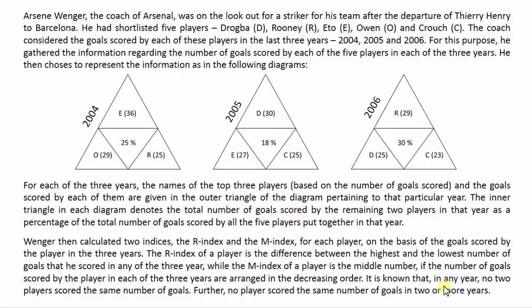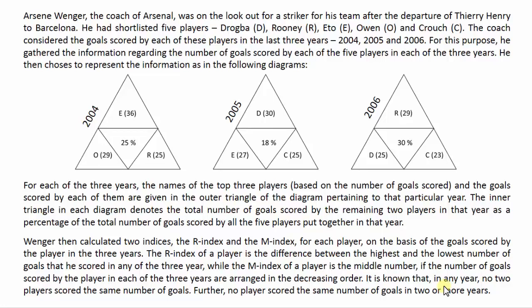Okay, so the gist of the question is there are 5 players and data is given for 3 years. The bigger triangle represents the names of the top 3 players and the goals scored by them in that particular year. And the inner triangle represents the goals scored by the remaining 2 players in that year as a percentage of the total number of goals scored by all the 5 players.